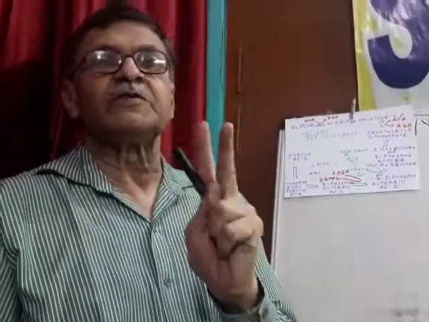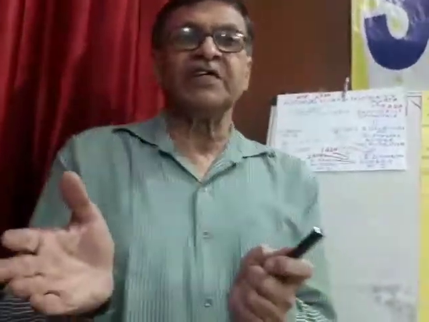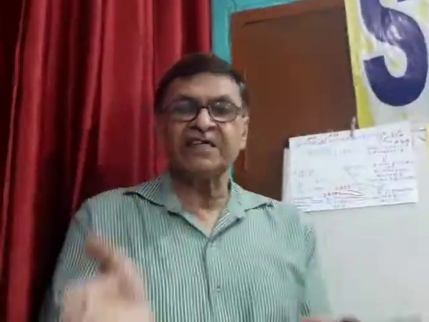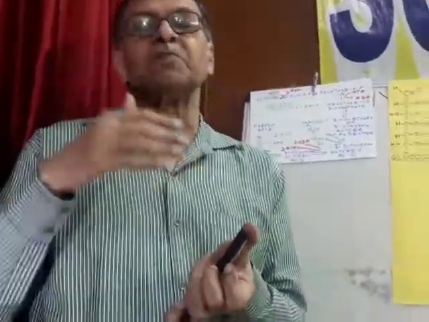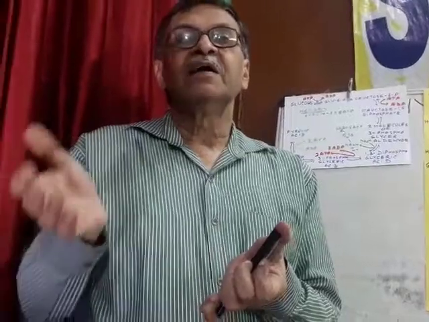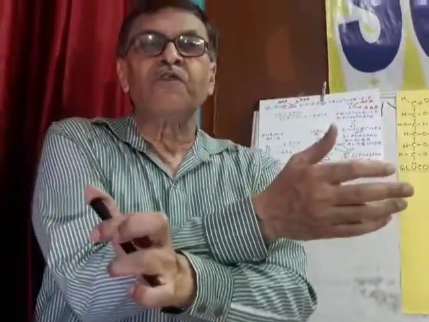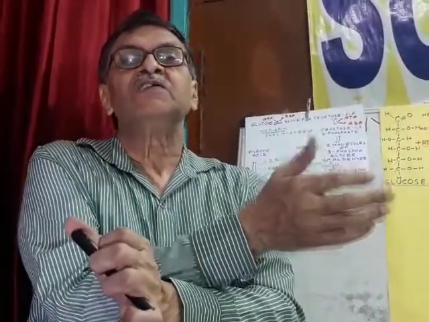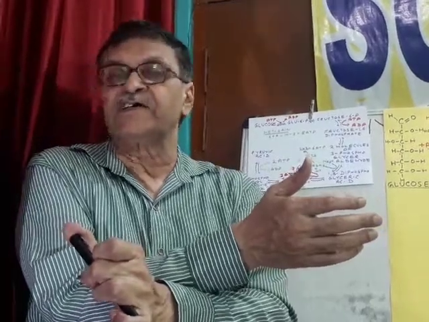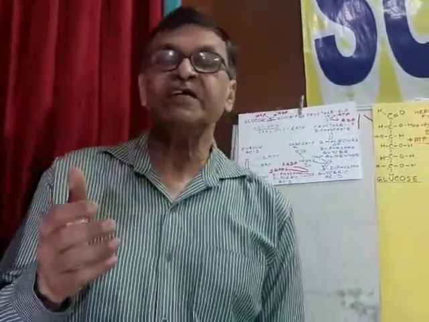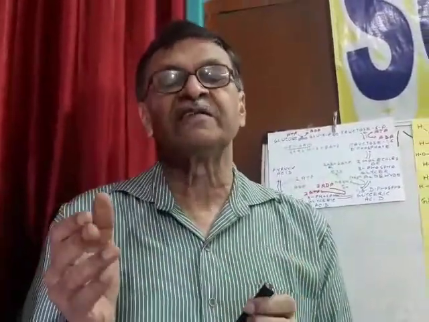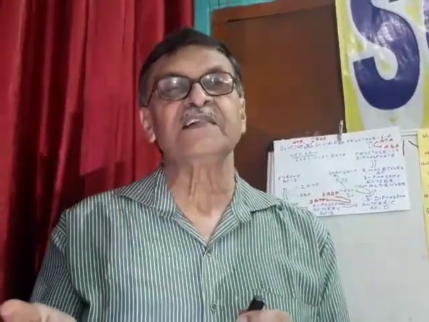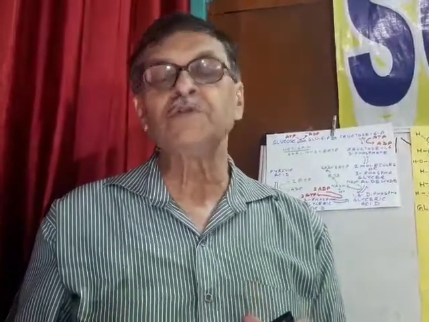There are two things. Just after oxidation, the energy comes out and it is used in the phosphorylation of ADP to form ATP. There is a coupling of oxidation with phosphorylation which is called oxidative phosphorylation. Now phosphorylation is of three types. One, photophosphorylation, which takes place during photosynthesis by the chlorophyll molecule.